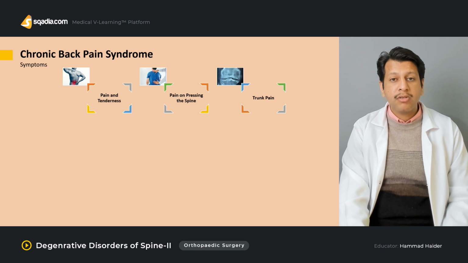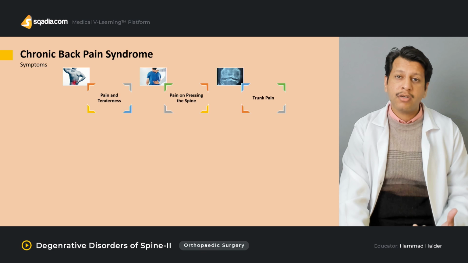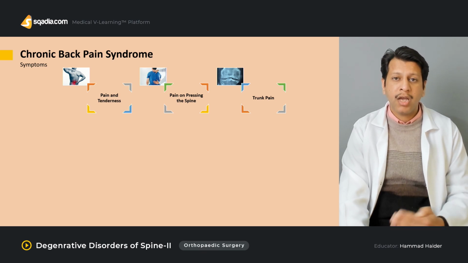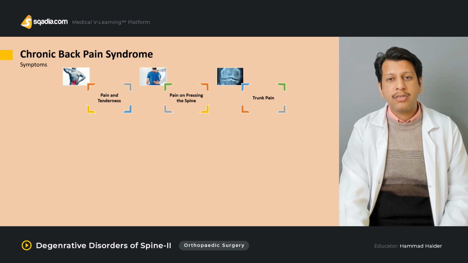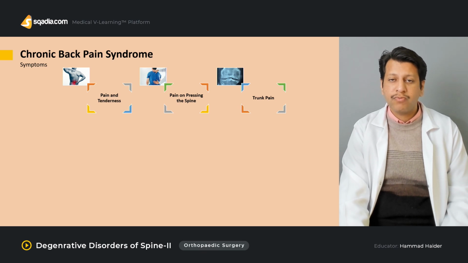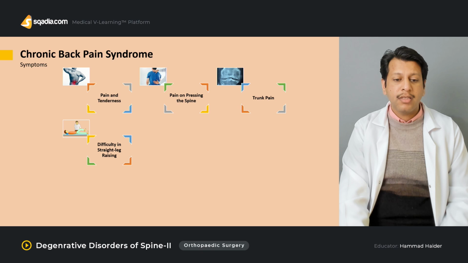Sometimes there is a problem with limb length discrepancy, and as a result the patient has trunk pain and lower pelvic pain, because the pain is radiated towards the back, but the problem is somewhere else, in the form of either arthritis of the knee or LLD. Then there could be difficulty in straight leg raise as well.